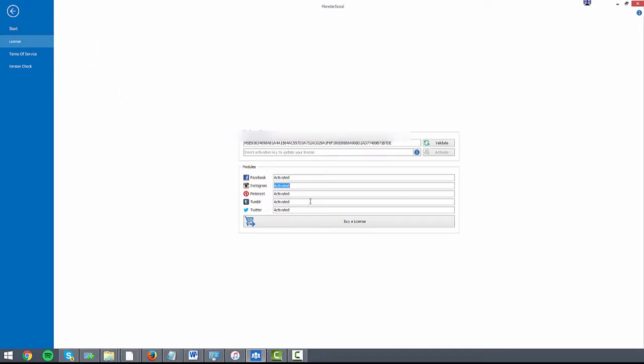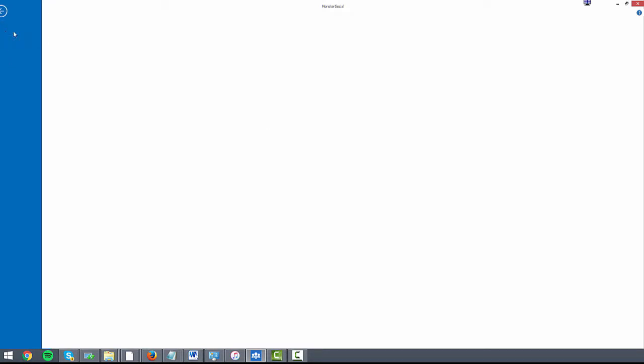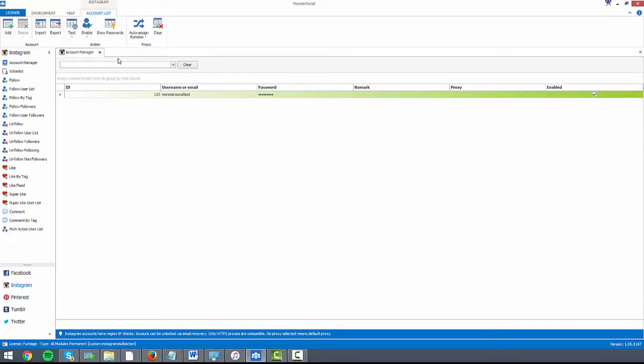So I'm going to press start. You can see I've got the Instagram module activated, and I will press start. By pressing start, we're presented with a screen. It's the account manager screen. This screen here is pretty much where you're going to anchor all of your accounts. If you've only got one account, like today, where I'm only going to be testing one account, you would just put this in. You can do so by pressing the add button, and then you can put your accounts in through like that.